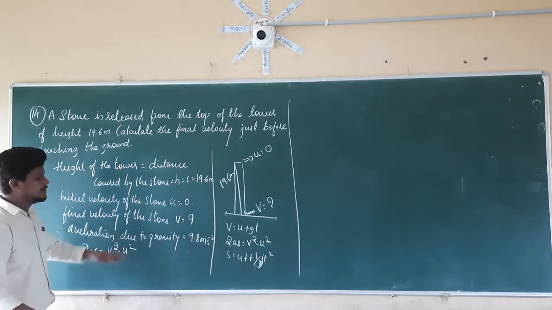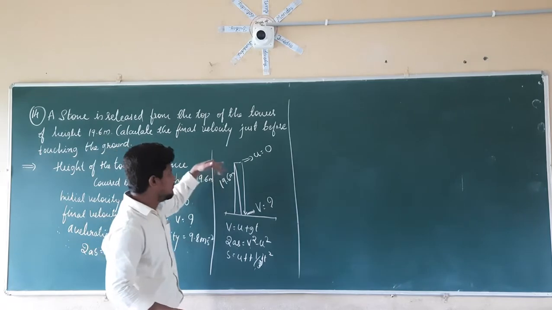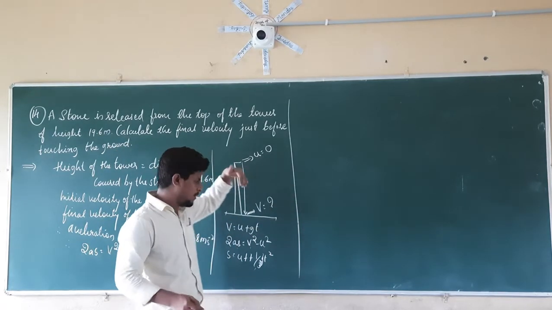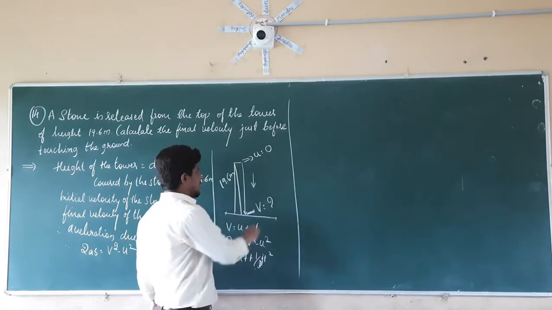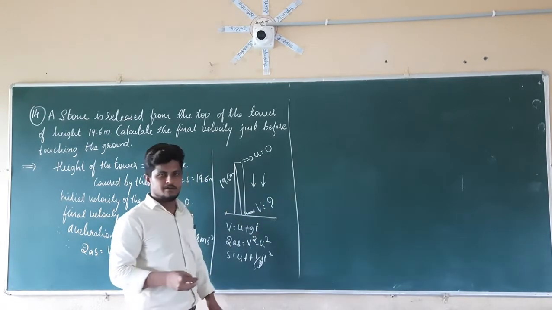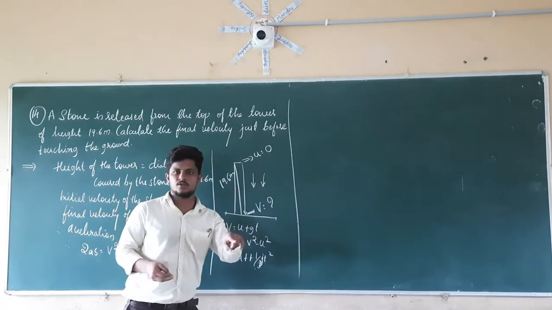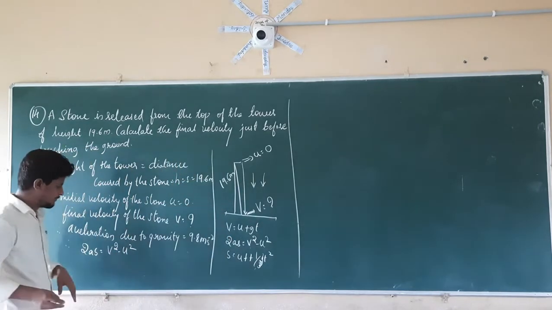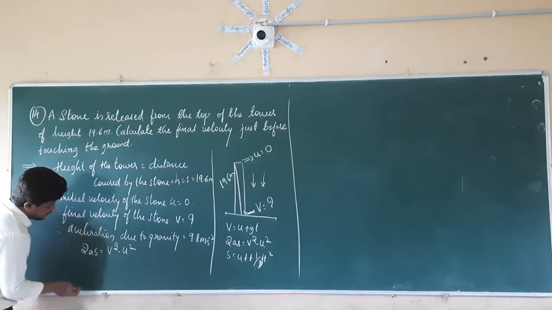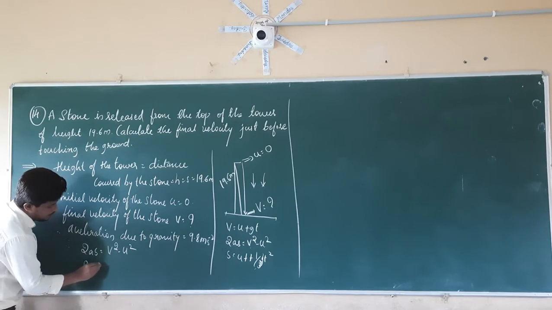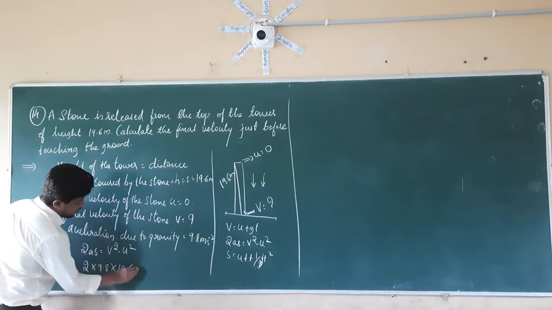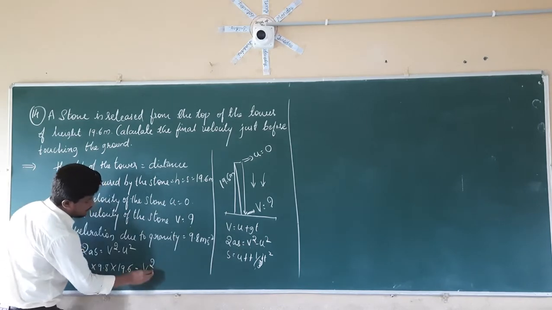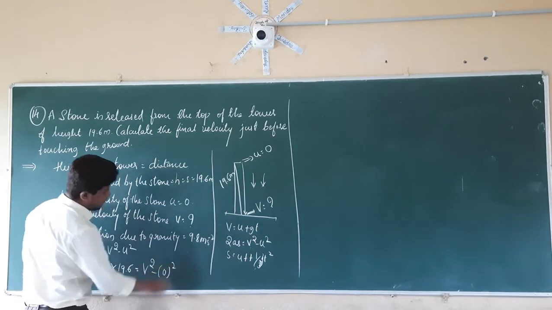And we are taking the g value as positive since the object, that is nothing but the stone, is falling towards the ground. The motion of the stone is towards the ground and the gravitational force is also towards the ground, for that reason acceleration due to gravity is taken as positive. Therefore 2as, 2 into 9.8 into s, is equal to v square minus u square, where u is nothing but 0 square, right?